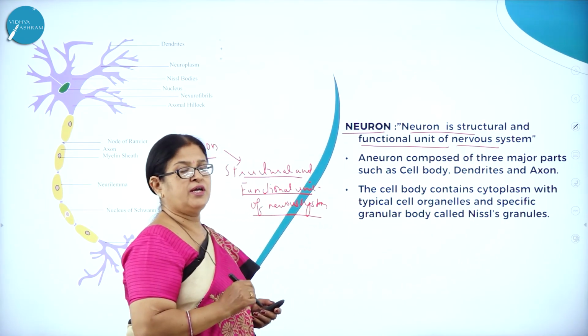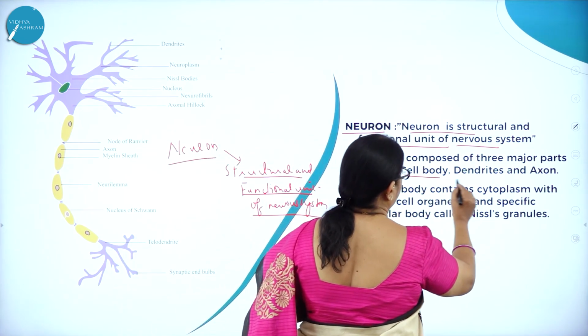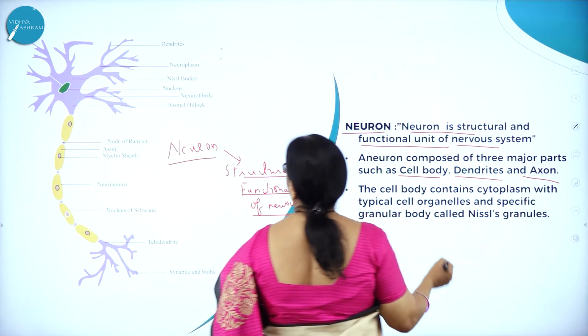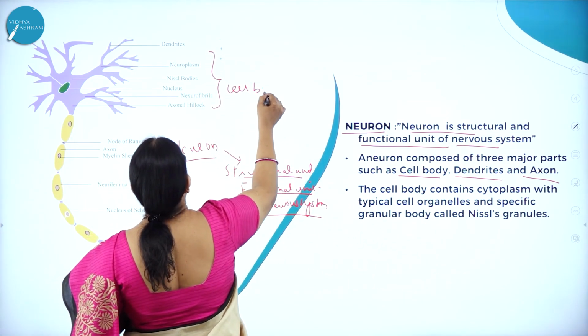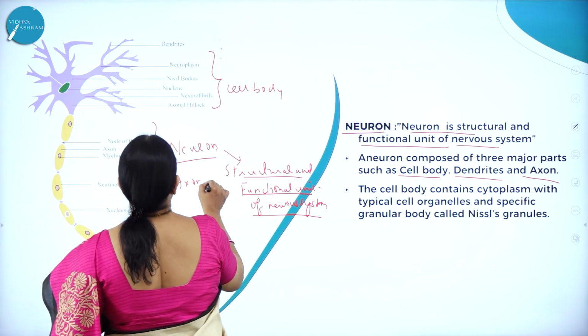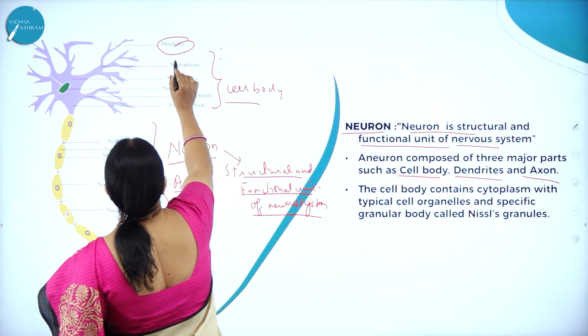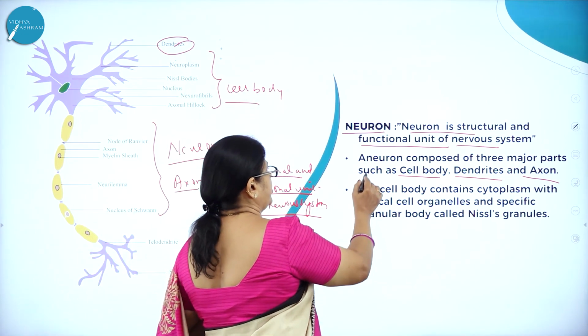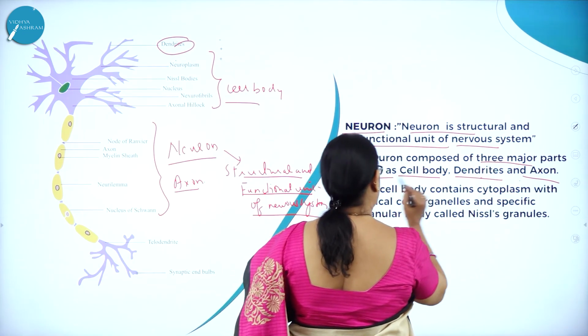And a neuron consists of three very important parts, such as the cell body, dendrites and axons. So here you can see that this is the cell body and this is the axon. Here you can see the dendrites. So a neuron is composed of three major parts: cell body, dendrites and axon.